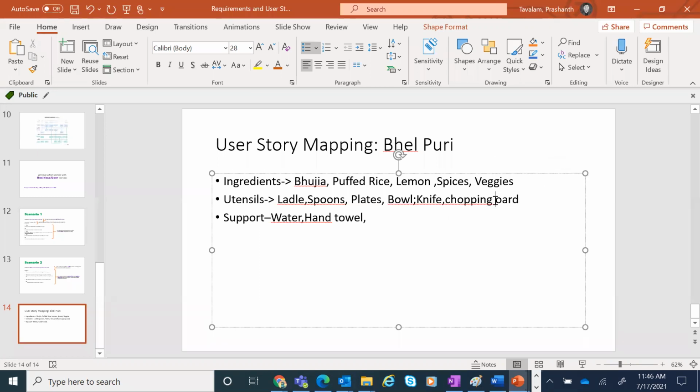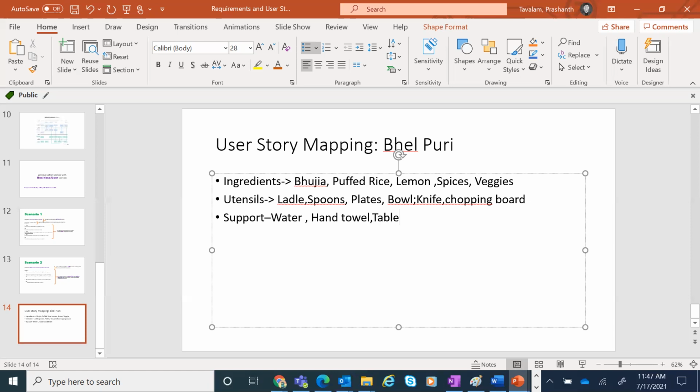So you see, it cannot do away with structure. It has to have structure. Okay, so let's say we wanted water, hand towel. Else we need bhujia, puffed rice. So this is the ingredients part. You have the utensils part. You have the support part. You don't need heat. Nothing. You don't need that. Maybe a table to keep all this stuff.